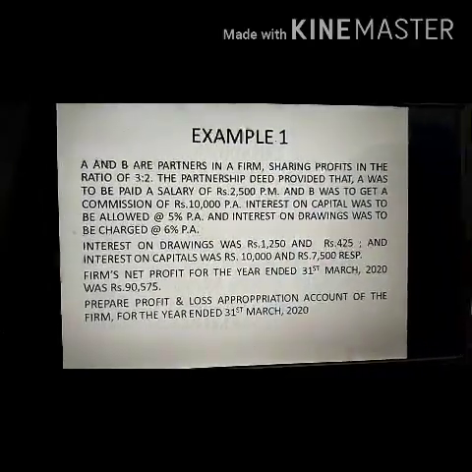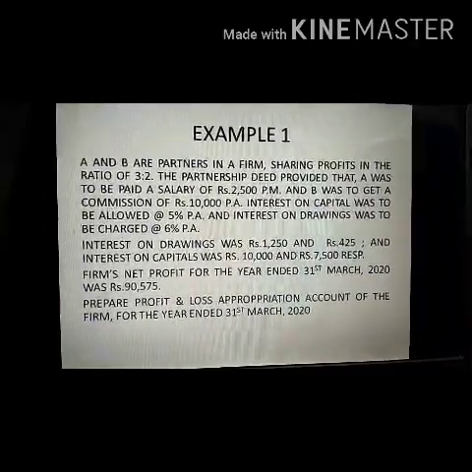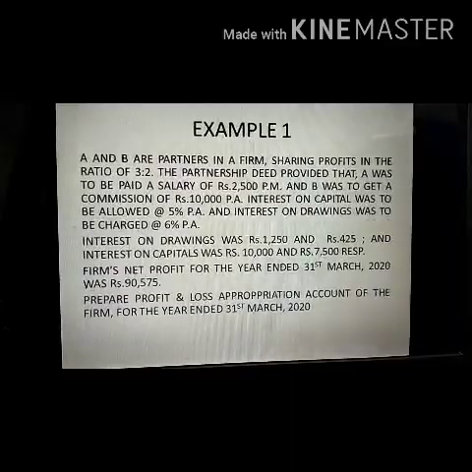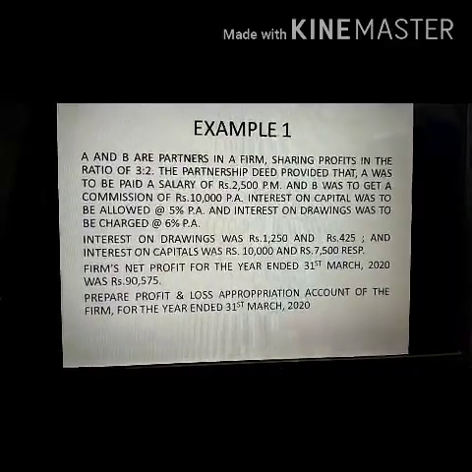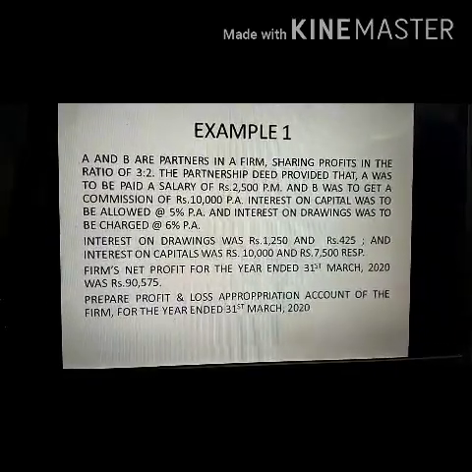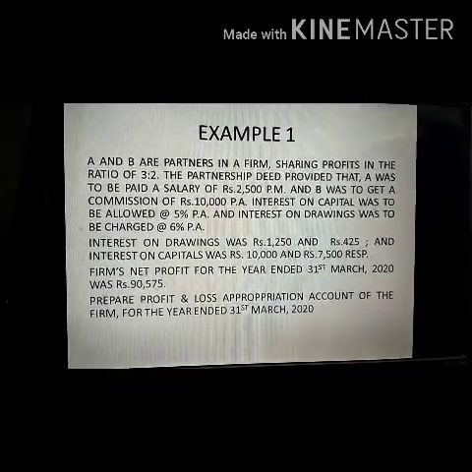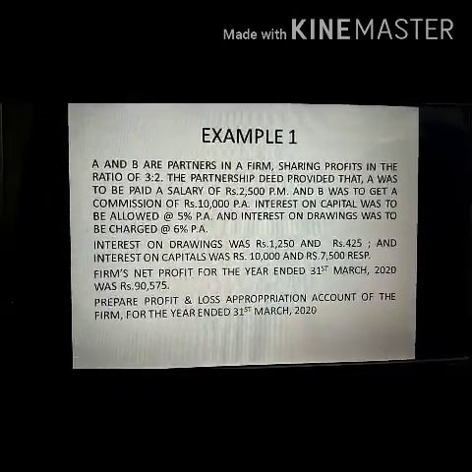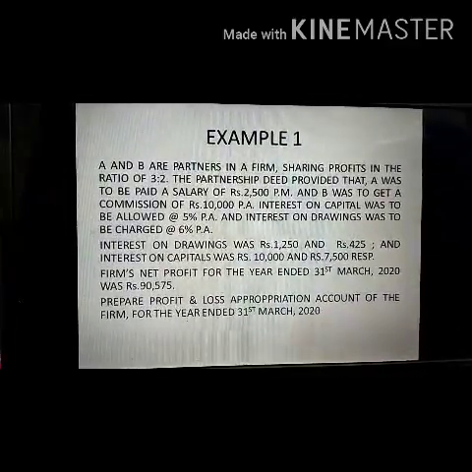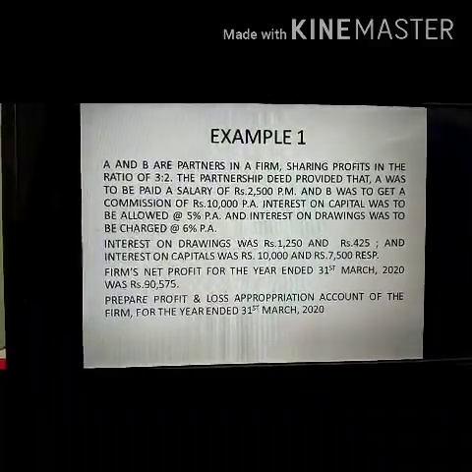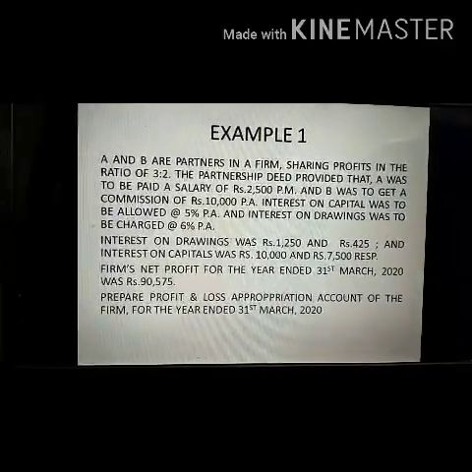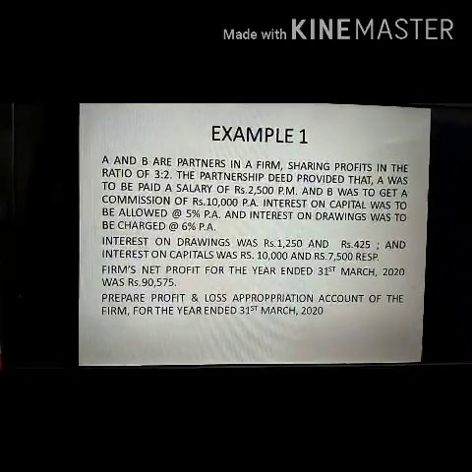Listen to it very carefully. Prepare profit and loss appropriation account of the firm for the year ended 31st March 2020. A and B are partners in a firm sharing profits in the ratio of 3:2. Now you can underline this 3:2. The partnership deed provided that A was to be paid a salary of rupees 2,500 per month. Now underline this point. And B was to get a commission of rupees 10,000 per annum. See, there is a difference. A has to be given a salary of rupees 2,500 per month, and B was to be given a commission of 10,000 per annum.